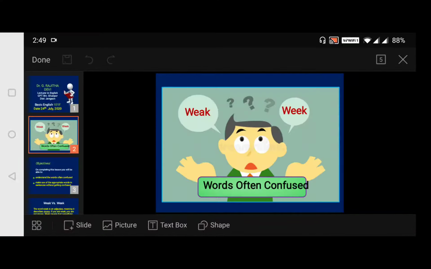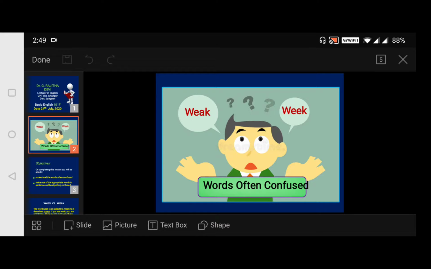Have a look here. See, there are two words here. One word is weak and the other word is weak. Both are pronounced in a similar way. The spelling is different, but the pronunciation is almost similar. Though they have different spellings, they are pronounced alike, isn't it? Their meaning is totally different. They are very common words, so I need not explain these words, but just have a glance.